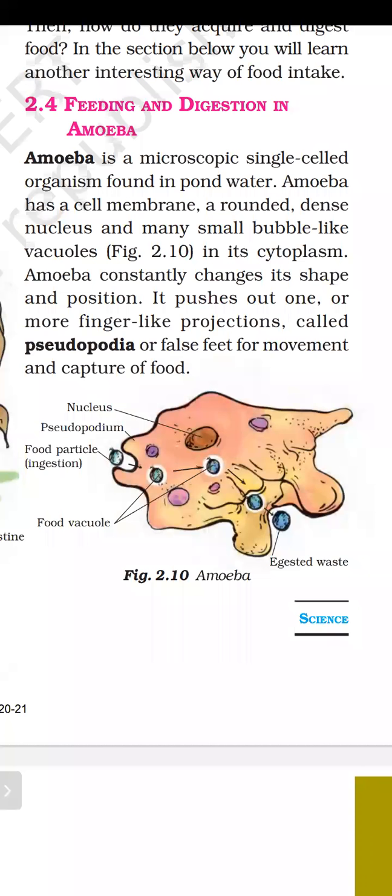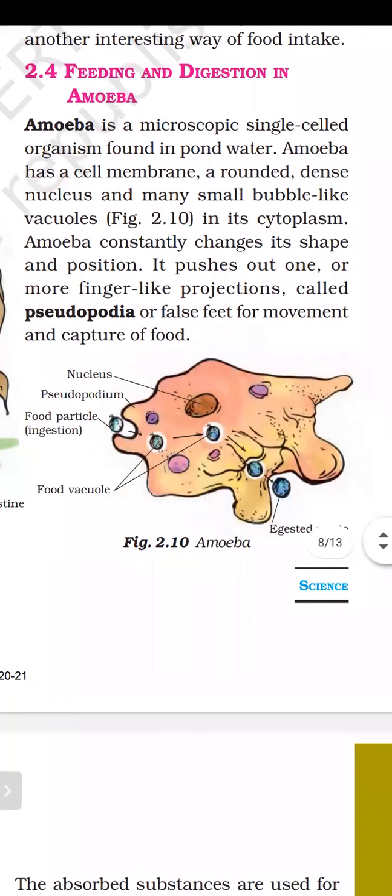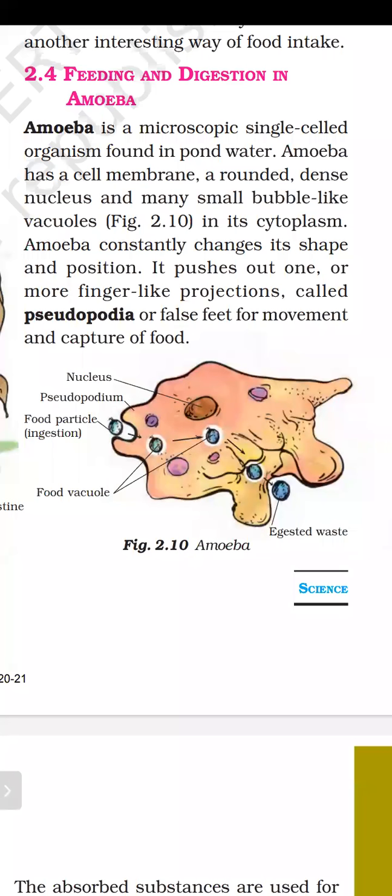We people and many animals are made up of millions and trillions of cells joined together. So we are multicellular organisms, and many of the animals and birds we are watching are multicellular organisms. They have millions and trillions of cells.